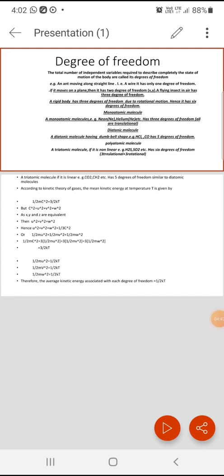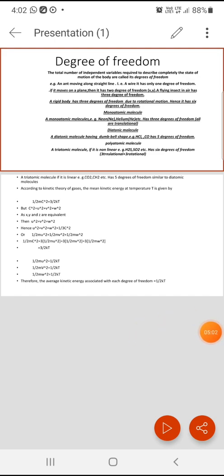The molecule can be translated along the x, y and z directions. Therefore, x, y and z are the three independent coordinates to describe totally the motion of the monoatomic molecule. Therefore, there are 3 degrees of freedom.